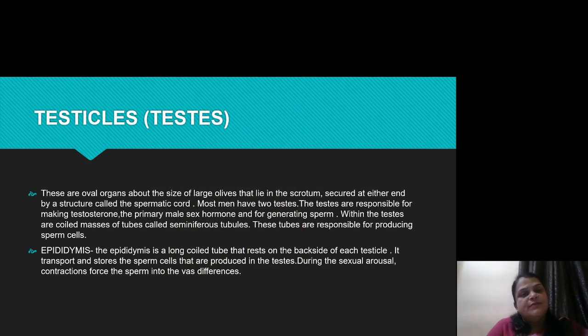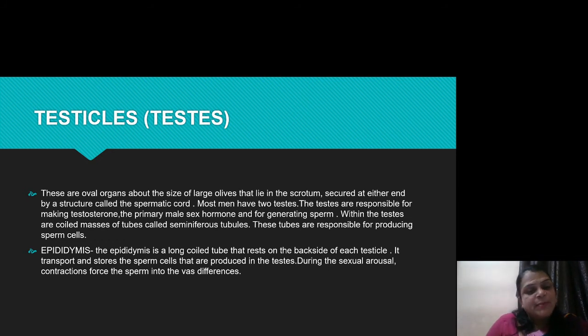The chief and primary organ in the male reproductive system is the testes. These are oval organs that lie in the scrotum outside the body because they cannot resist abdominal temperature. Men have paired testes. These testes are very important because they are responsible for making the male hormone called testosterone, and also for generating sperms by the process called spermatogenesis.